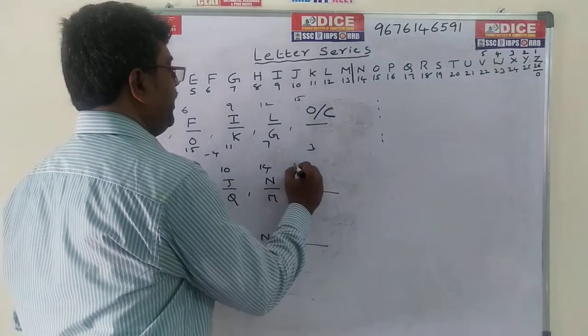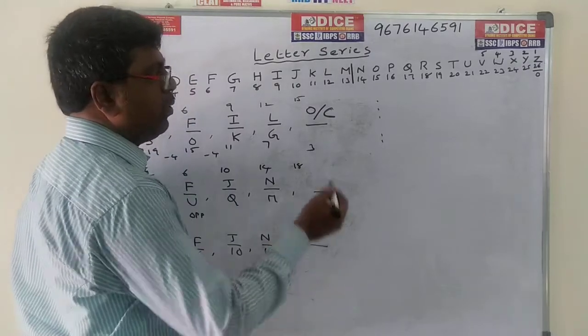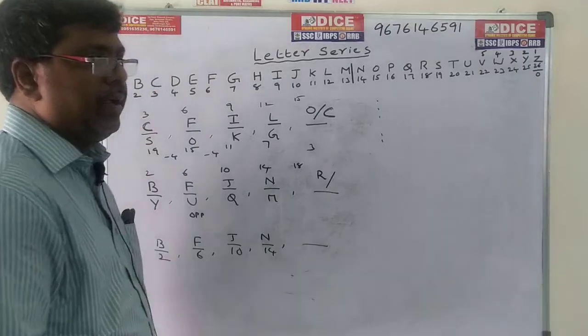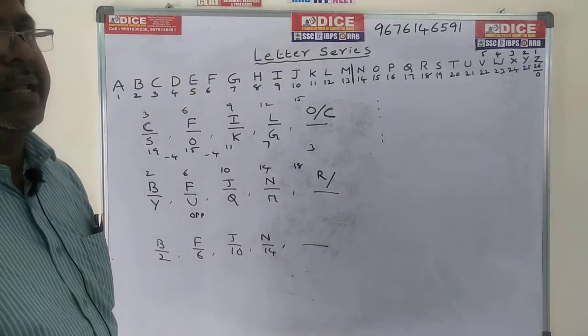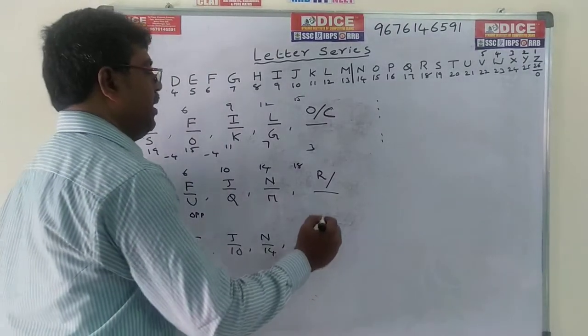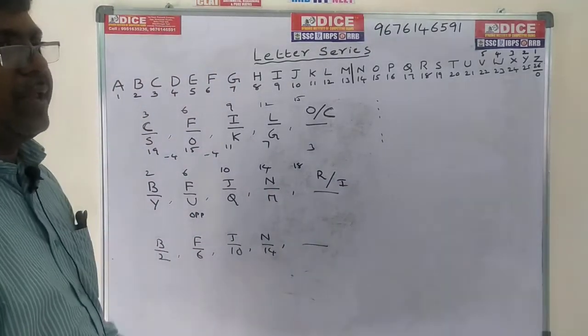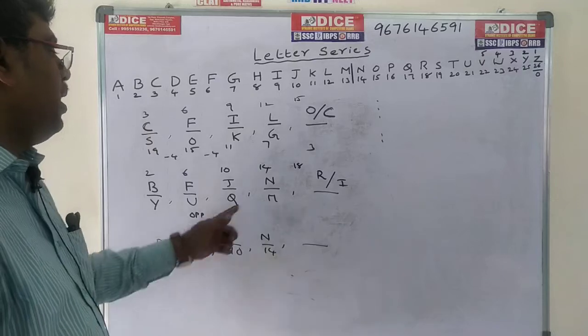What is the code for 18? 18 code is nothing but R. What is the opposite for R? Already I told you, the opposite for R is I, from the shortcut Indian Railways. The opposite word for R is I. These are the opposite words.